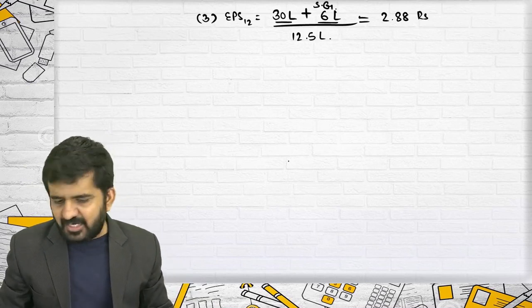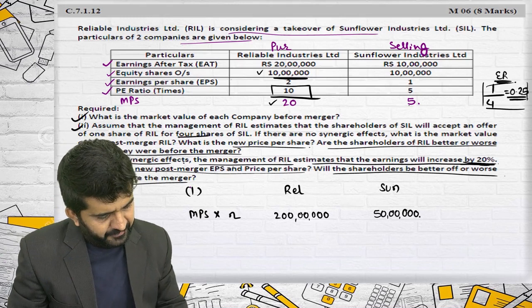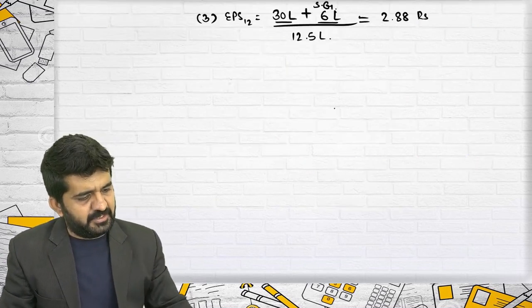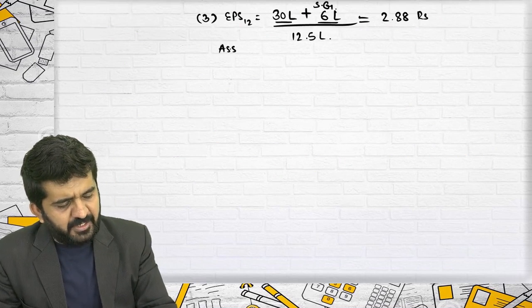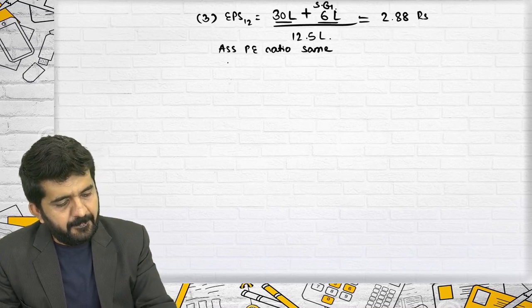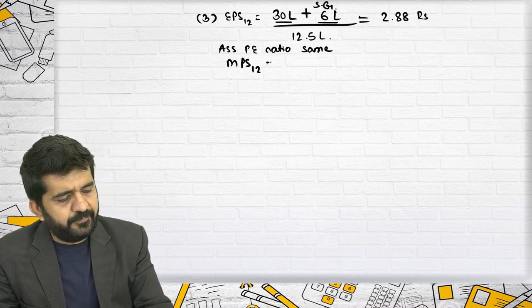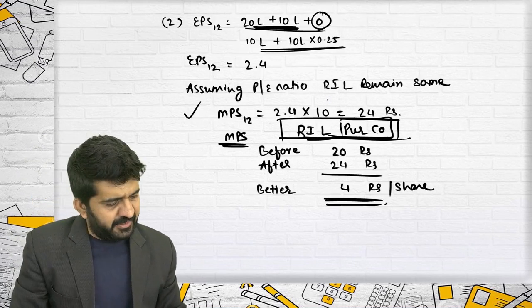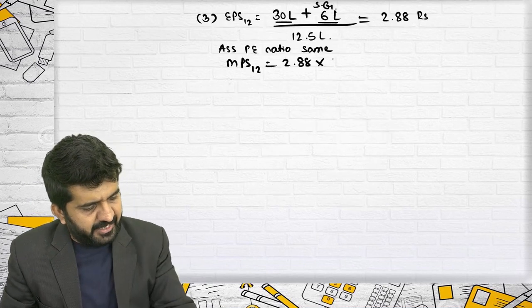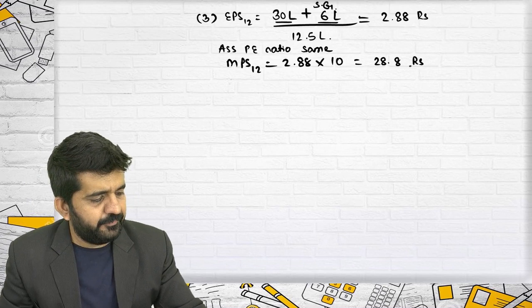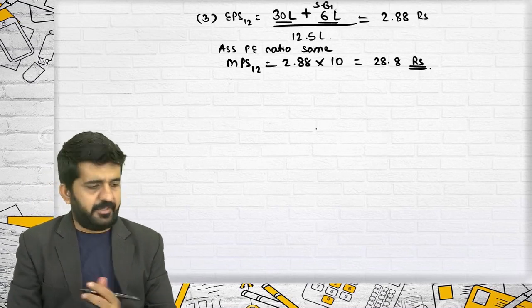The P/E ratio, I am still assuming, remains the same. MPS 1-2 will be EPS 1-2 multiplied by the P/E ratio of the merged entity, remaining 10. So it will be 28.8 rupees.